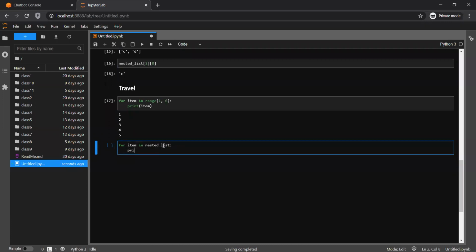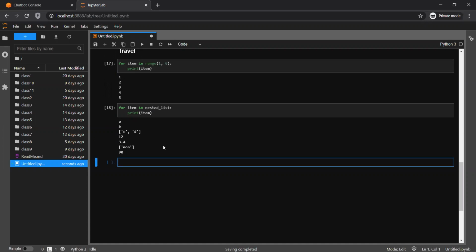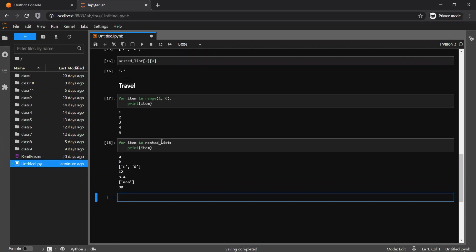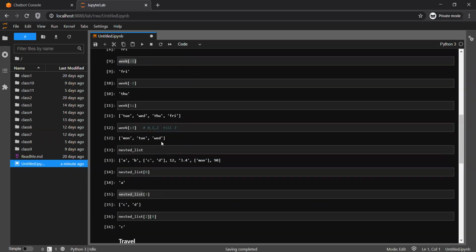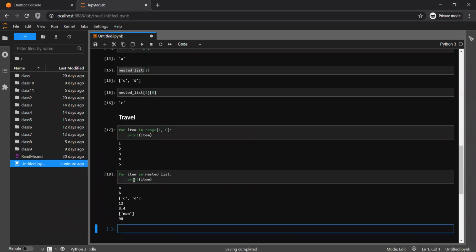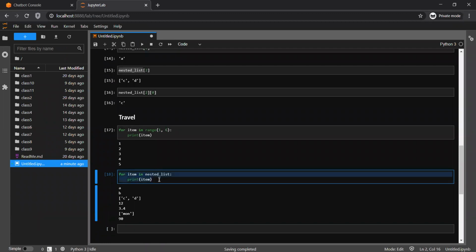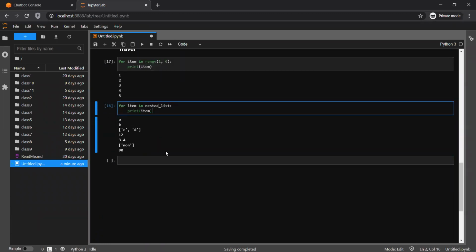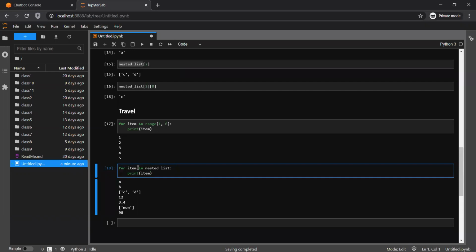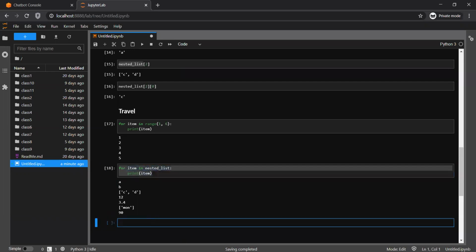Colon and print item. So if you see, the very first element was A, B, the third element was a list, which is C, D, 12, 3.4, Monday, and 90, right? So for loop works very well with the list. So this is how you have to traverse through a list. Now, quickly check, suppose there are a few list functions.